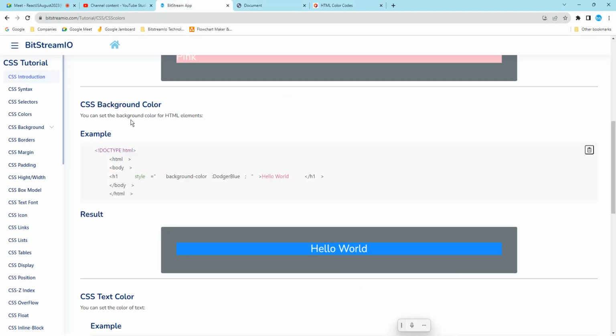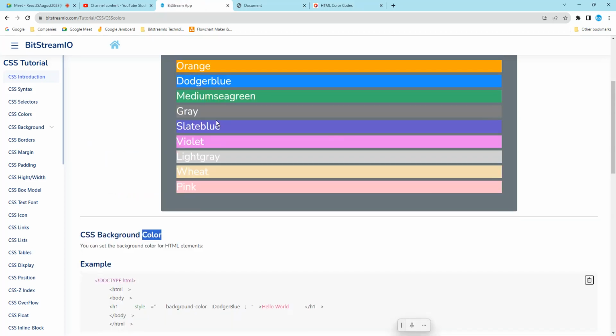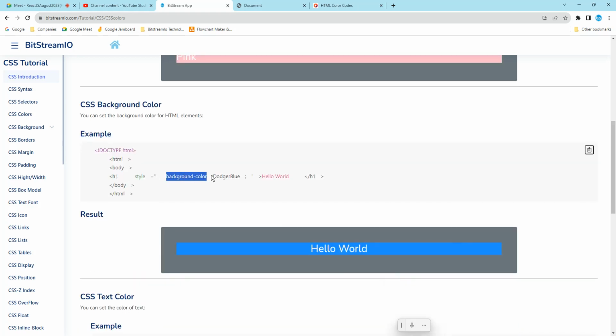The next is the CSS background color. If you use only color, that is applying a color to the text. If you use CSS background-color like this, background-color blue, that is called a background color.